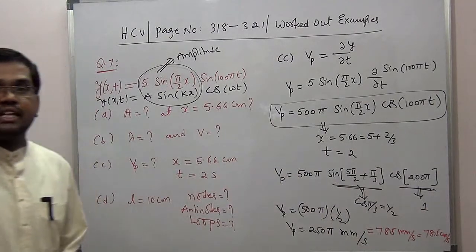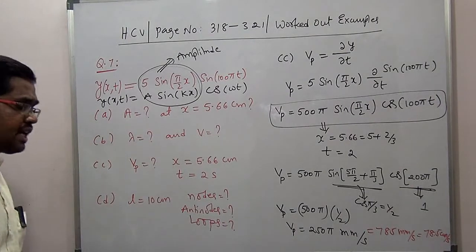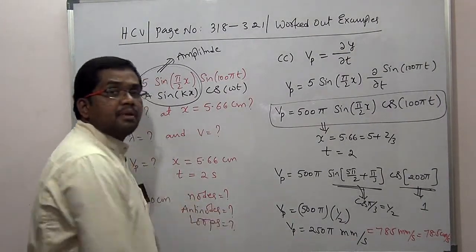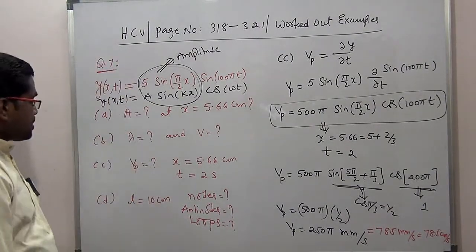If you want to put it in centimeters, it will be equal to 78.5 centimeters per second. Okay. So it's not an issue, you can put in any units. You can leave it here itself as 250 pi mm per second also, nothing wrong here. Okay, fine.